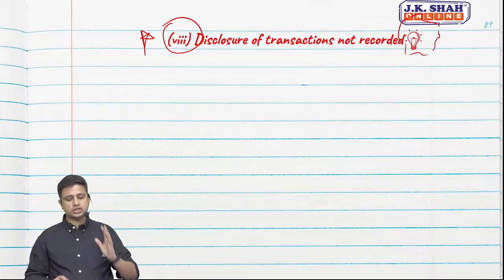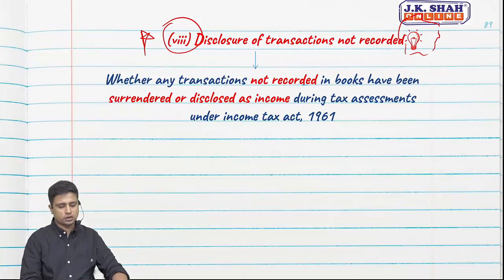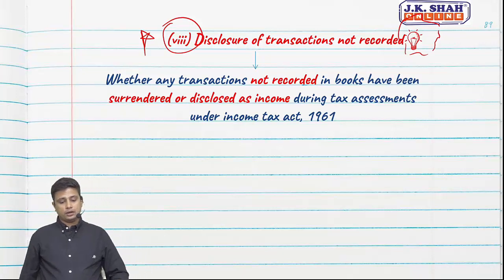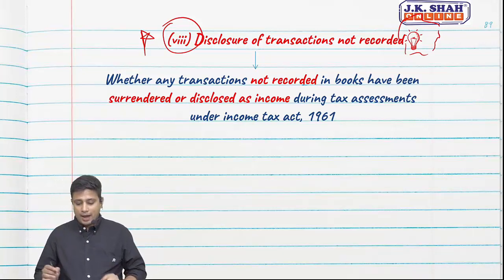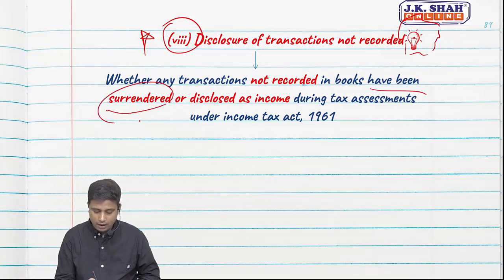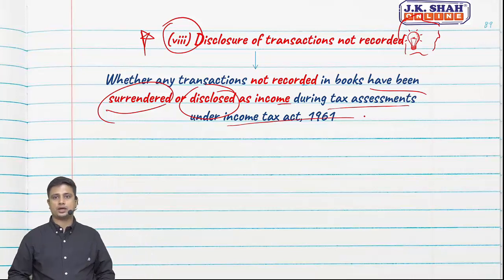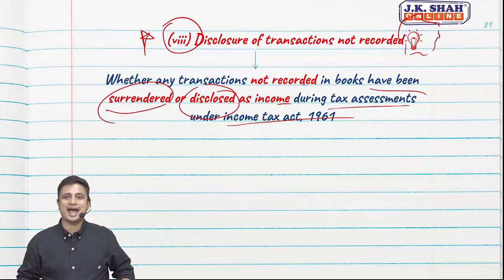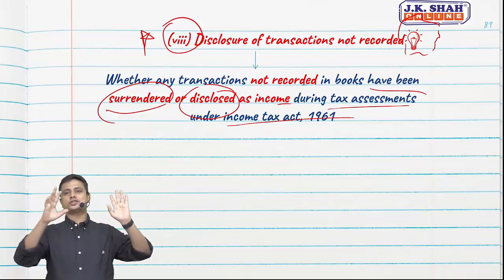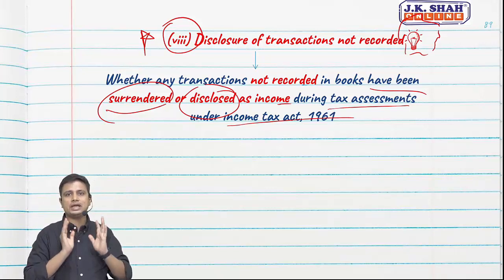Disclosure of transactions not recorded. What are they talking about? Whether there are any transactions not recorded in the books, which have been surrendered or disclosed as income during tax assessment under the Income Tax Act 1961. So we have not disclosed our income. But when we went for tax assessment, we disclosed our income or we surrendered.